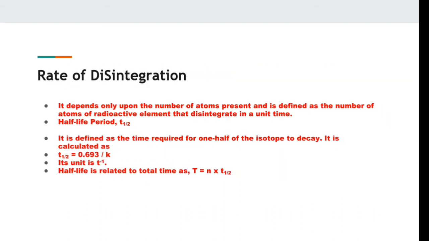Rate of disintegration. It depends only upon the number of atoms present and is defined as the number of atoms of a radioactive element that disintegrate in a unit time. Half-life period is denoted by T1/2. It is defined as the time required for half of the isotope to decay. It is calculated as T1/2 = 0.693/K. Its unit is time raised to -1. Half-life period is related to total time as T = n × T1/2.